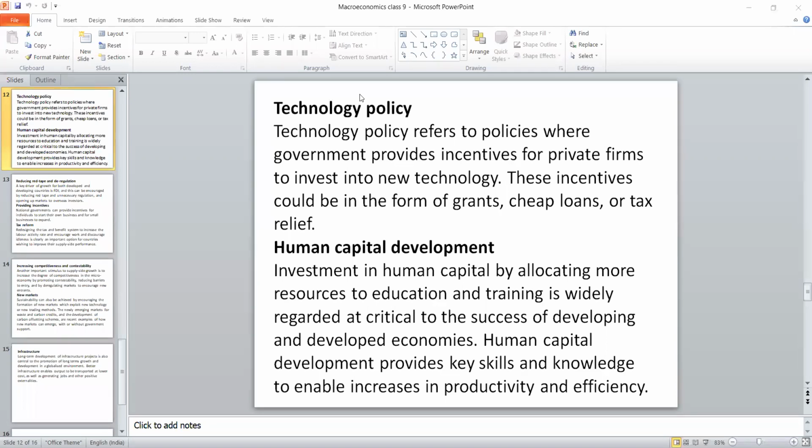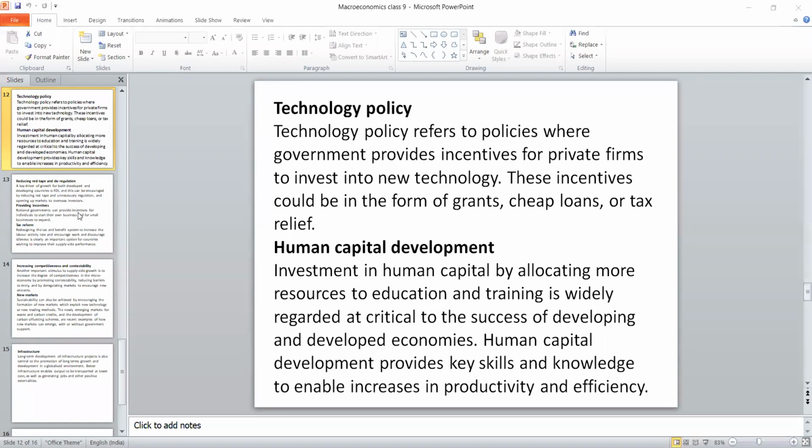Now I think 20 lakh crores have been invested, out of which 30% is for MSME. Why? All these things are in order to introduce the new technology, and we have to bridge the gap between demand and supply. The next one is human capital development. We have to provide education, training and healthcare. Then only there will be a development in human resources, failing which we cannot achieve the target of economic growth. How to make the economy grow? By maintaining the stability. For that, the basic need is we have to develop the human capital.